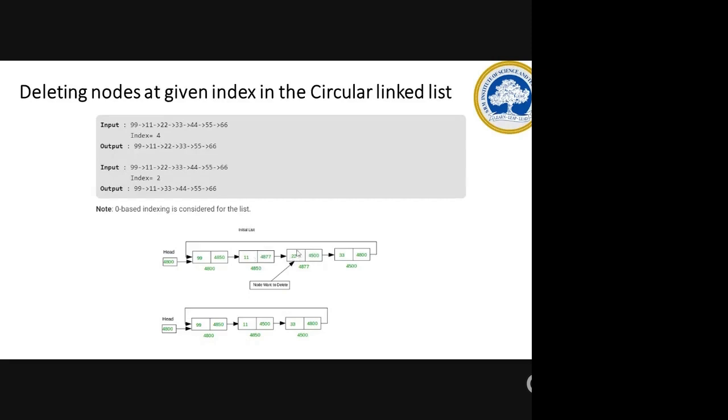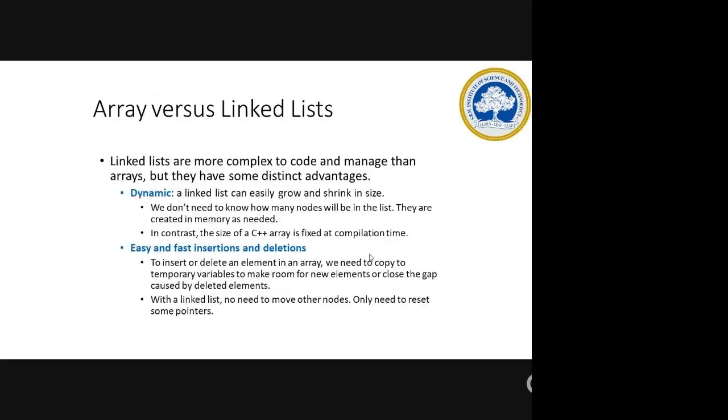When you are going to delete, temp2's next will be temp1's next node, and you can delete this. This is your circular linked list. Clear now? If you know your single linked list, the circular linked list is the same procedure, provided one or two lines alone will change. The last node will be pointing to the first node.